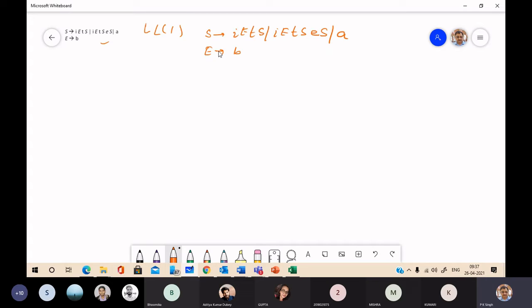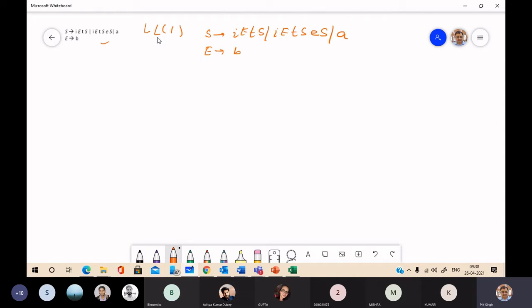If you see this grammar, this grammar is not suited for LL1 parsing, because if the grammar doesn't have ambiguity, left recursion and left factoring, then we can go for LL1 parsing.